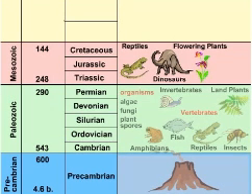Fossil evidence suggests that dinosaurs first appeared in the Triassic period. Mammals came on the scene a bit later, but didn't really flourish until the dinosaurs began to disappear.